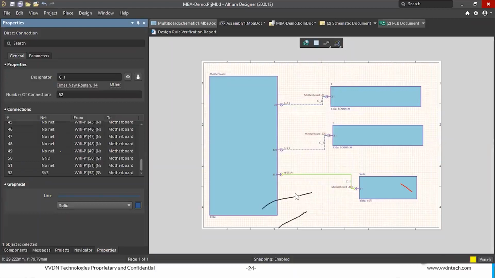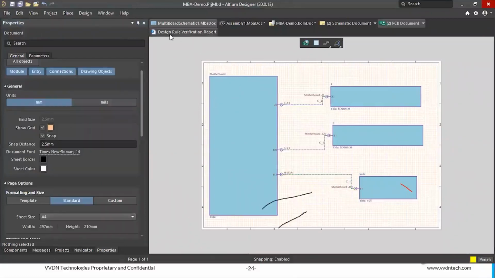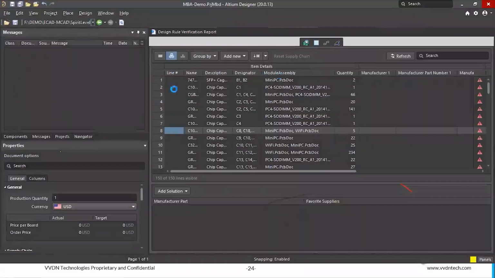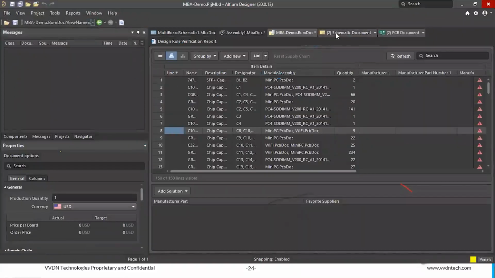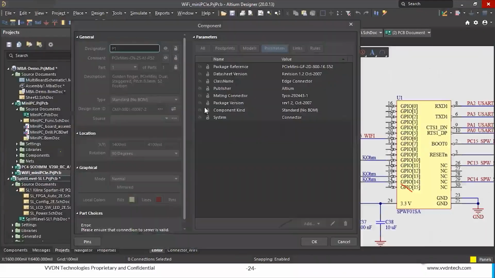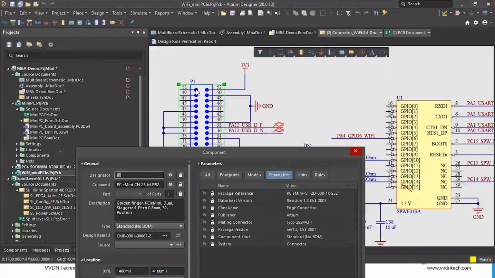Can you show the connector parameter update once more to achieve module to module connection? Not in a multi-board schematic. See, this component I'm going to use is connecting with the motherboard.